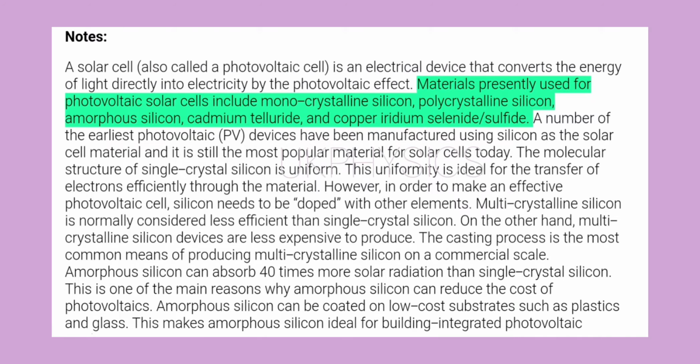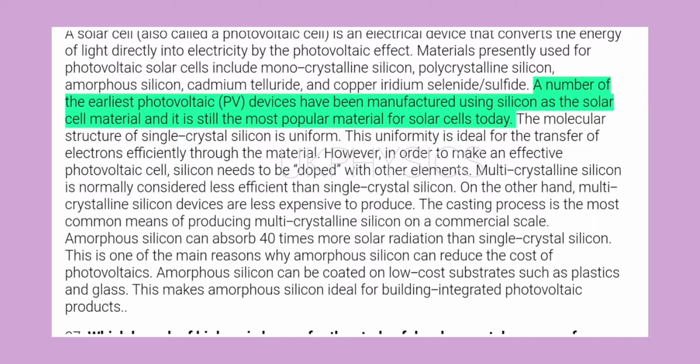Materials presently used for photovoltaic solar cells include monocrystalline silicon, polycrystalline silicon, amorphous silicon, cadmium telluride, and copper indium selenide/sulfide. A number of the earliest photovoltaic (PV) devices have been manufactured using silicon as the solar cell material, and it is still the most popular material for solar cells today.